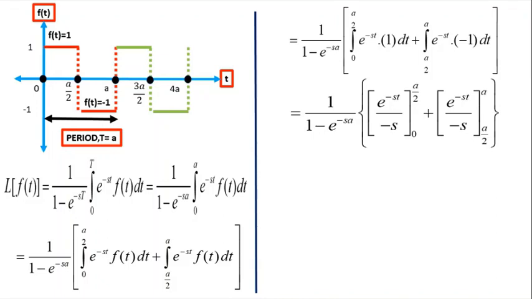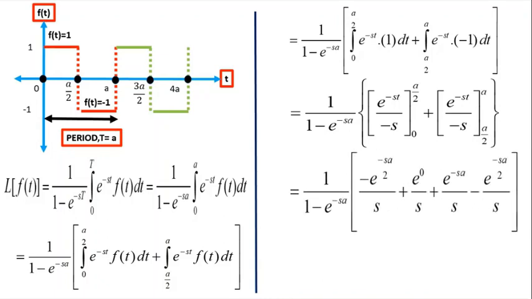So now we integrate with respect to t. So we get 1 divided by 1 minus e power minus sa into e power minus st divided by minus s under the limit 0 to a by 2 plus e power minus st divided by minus s under the limit a by 2 to a. When further simplified by applying upper limit minus lower limit, we get 1 divided by 1 minus e power minus sa into minus e power minus sa by 2 divided by s plus e power 0 divided by s plus e power minus sa divided by s minus e power minus sa by 2 divided by s.